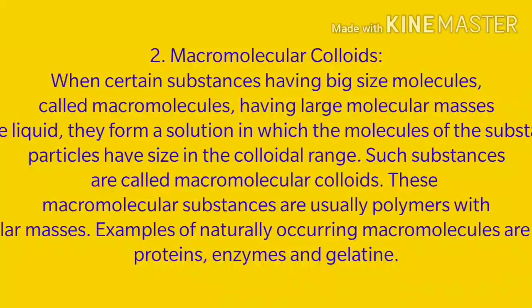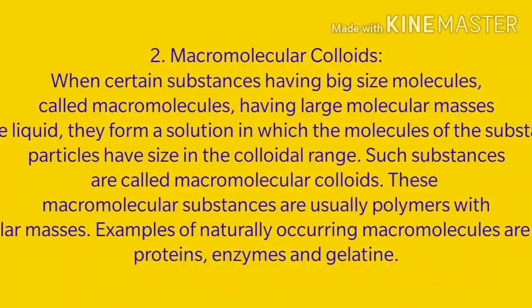Some substances exist in the form of polymers, and these polymers are called macromolecules. For example, cellulose and starch exist in the form of polymers. So they have large molecular masses because their size is big.